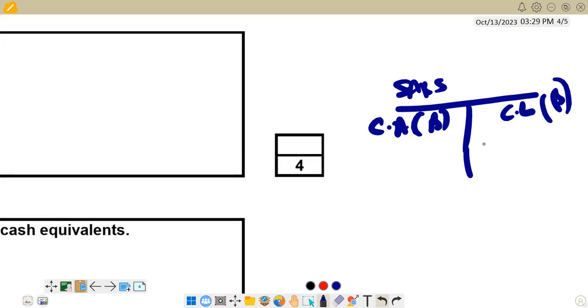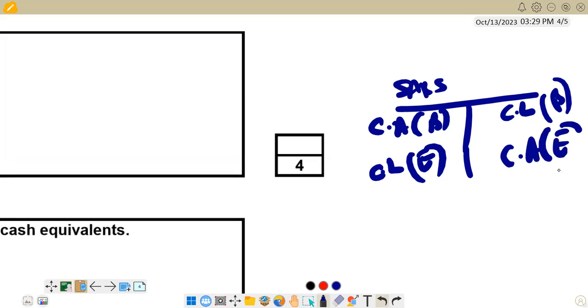Current liability at the end will come on the opposite side, which is the debit. Then current asset at the end will come on the credit side. We also have to know that the income tax amount for the year, which is going to be charged in the income statement, will come on the credit side.